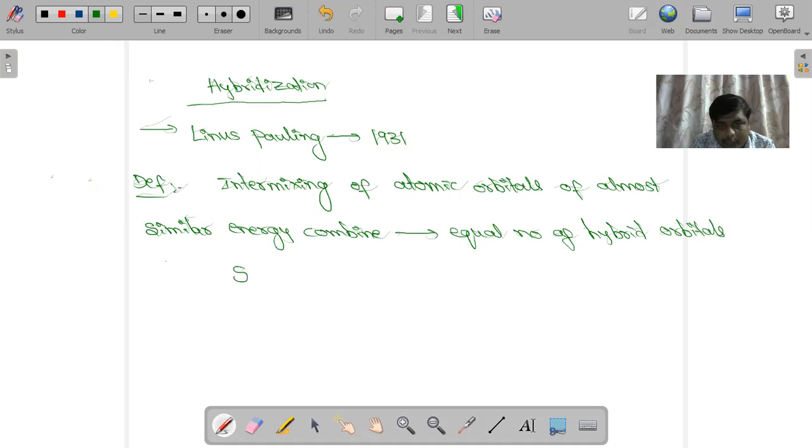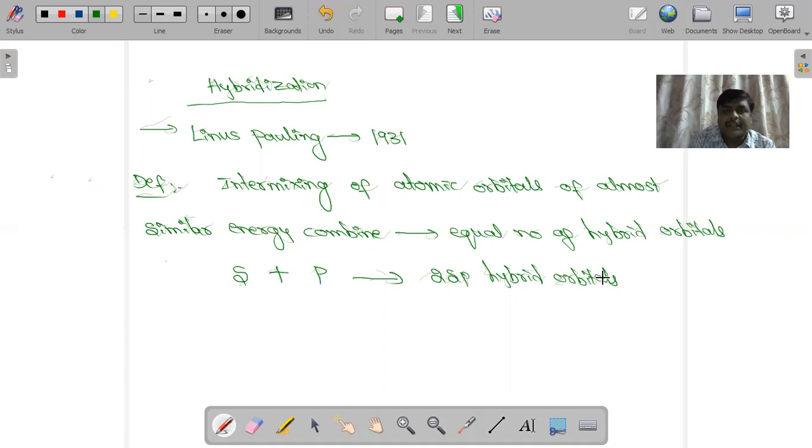Suppose I am considering one s orbital combining with one p orbital. They combine with each other to form two sp hybrid orbitals. So this process in which the atomic orbitals combine to form an equal number of hybrid orbitals is known as hybridization.